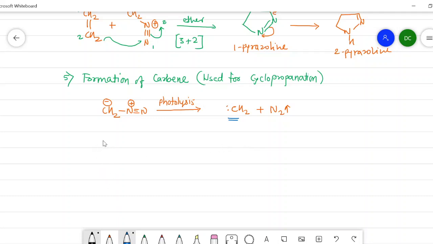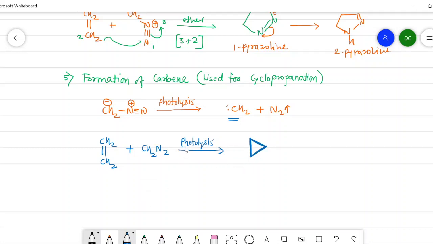See the example. Suppose a CH2 double bond CH2 is there, then diazomethane, that is, I will write here CH2N2, in presence of light. So I will write here photolysis, and here what happens, this ethene is converted into the cyclopropane.